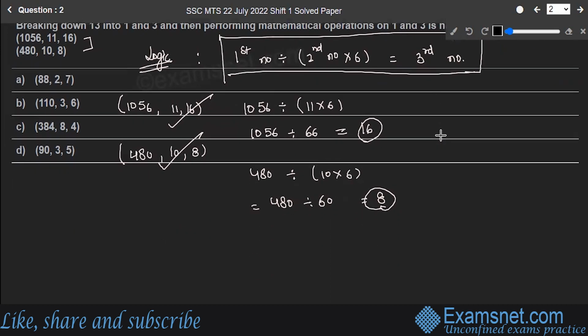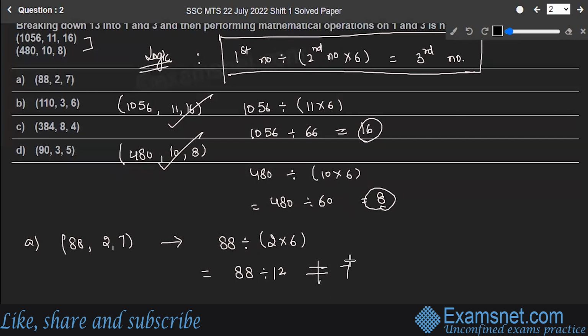Let's go with the first one, 88, 2, and 7. So 88 divided by 2 multiplied by 6 gives you 88 divided by 12, which is of course not equal to 7. So the next one, let's try 110, 3, and 6.